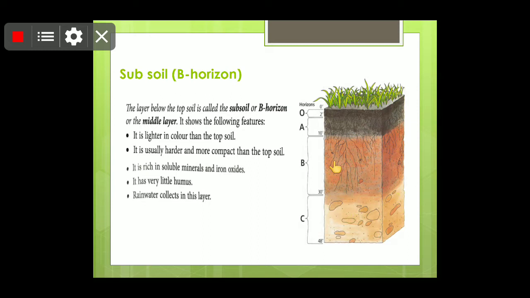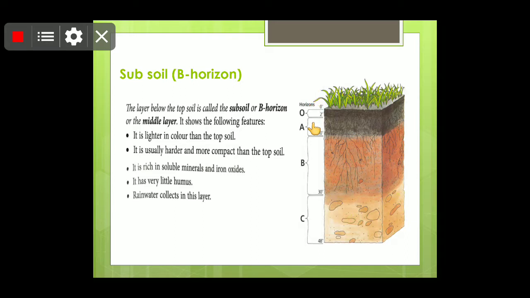It is lighter in color than the topsoil, because the humus is quite lesser in quantity as compared to the topsoil. It is usually harder and more compact than the topsoil.